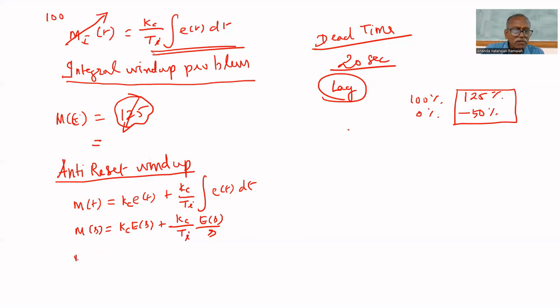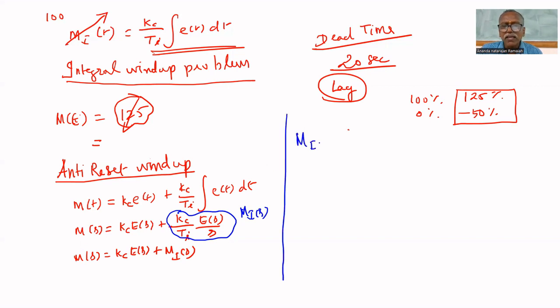But this can also be written as M of s equal to Kc E of s plus M I of s. What is M I of s? It is the integral output. The integral mode output alone can be called M I of s. This part is M I of s, where M I of s equal to Kc by Ti E of s upon s.